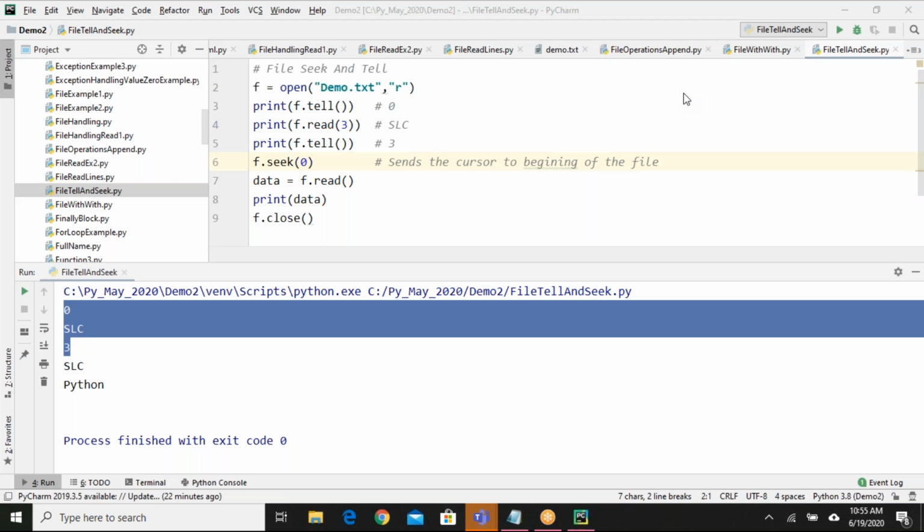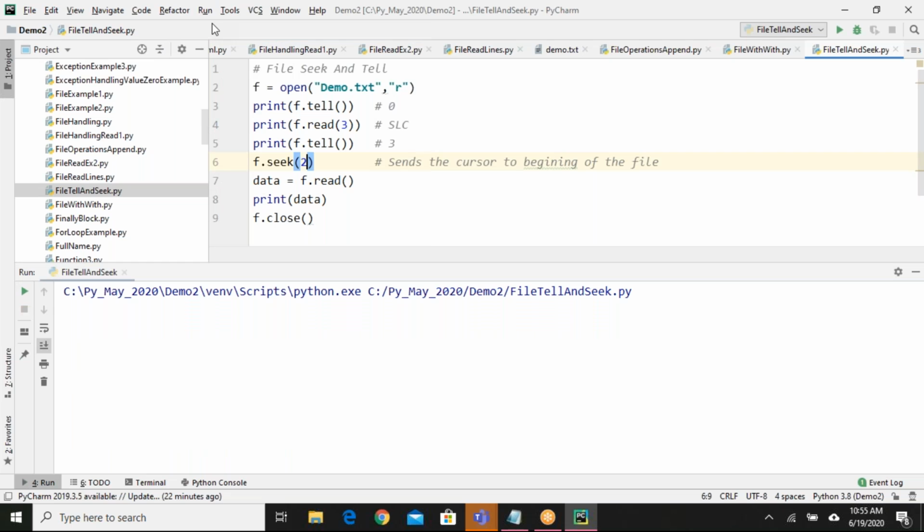Is it clear, guys? In Python 3, seek will send you to actually the beginning location only. For example, if I say 2, don't think it will work, but let me try. Oh, it's working. Okay, fine. With seek you have to provide the index, so it will go to that specific index. If I say 0, it will go to 0. If I say 2, it will go to 2, like that.